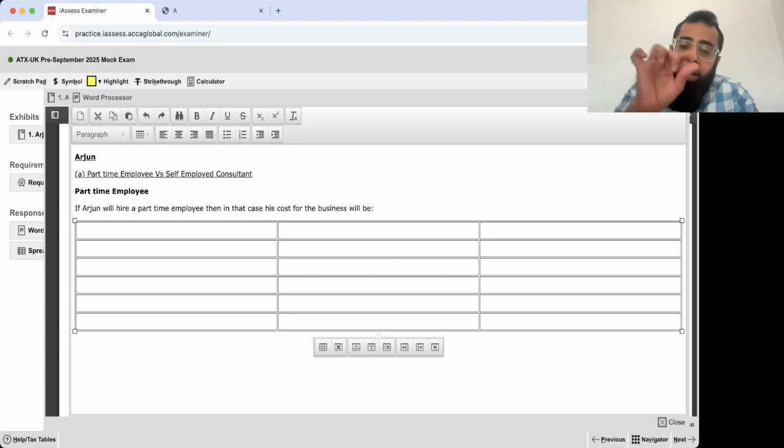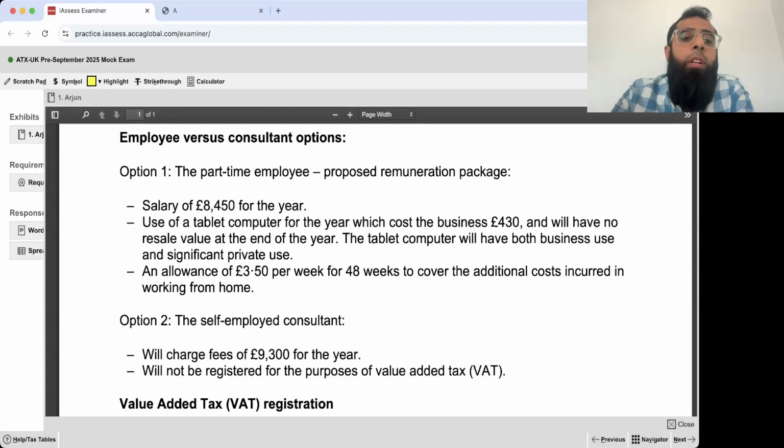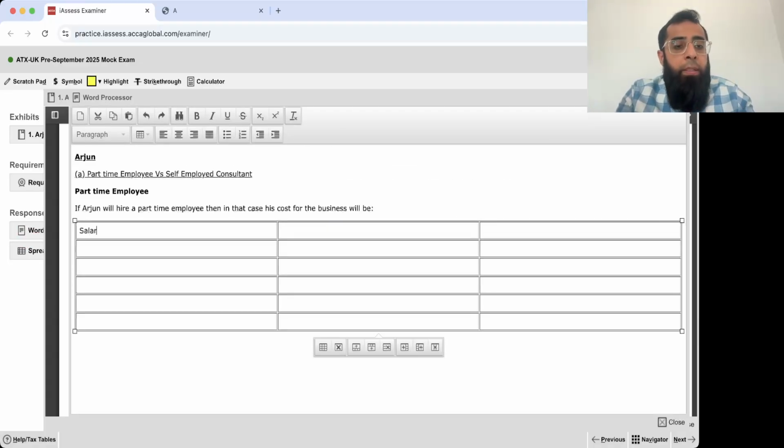Otherwise, you will have to give a reference that the costing is done on a spreadsheet. That's completely your choice. Now let's start. If we hire a part-time employee, what will be our cost? Our cost will be this salary, the salary paid to the part-time employee. This will be our cost.